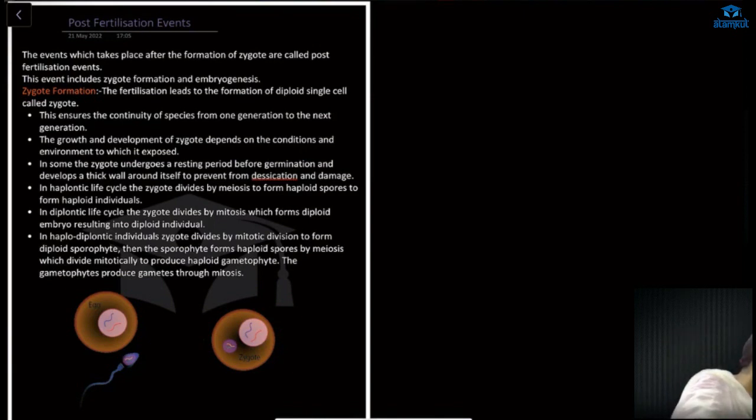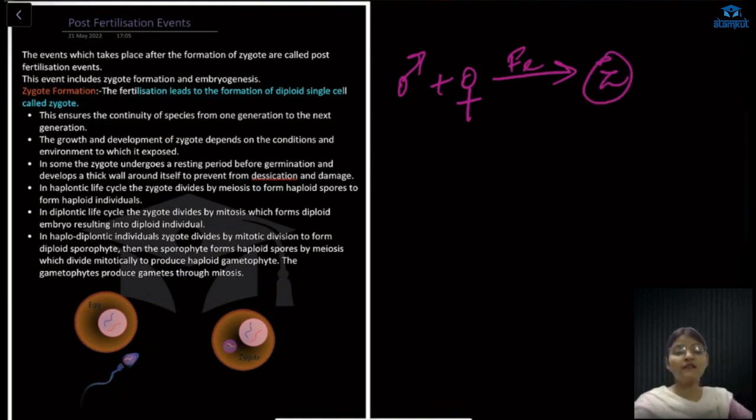Zygote formation is what fertilization leads to: the formation of a diploid single-celled structure called the zygote. How does fertilization occur? The male and female gametes fuse together, and after fertilization, the diploid cell zygote is formed. What are its characteristics? This zygote ensures the continuity of the species from one generation to the next. It is possible only because of the zygote that one generation is carried on to the next. Then, the growth and development of the zygote depends upon the conditions and environment to which it is exposed.